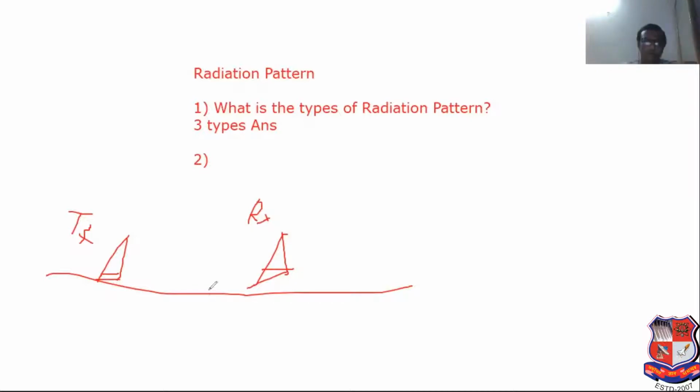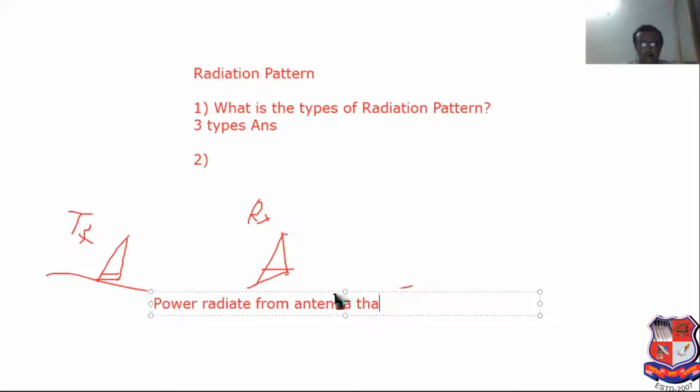Now, power radiated from antenna can be represented graphically.